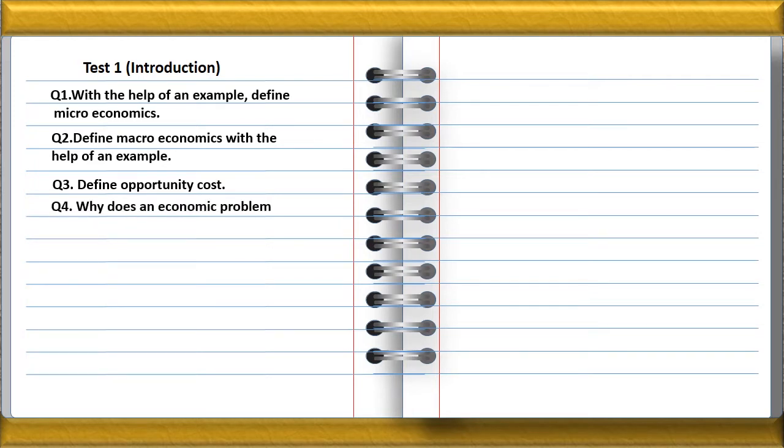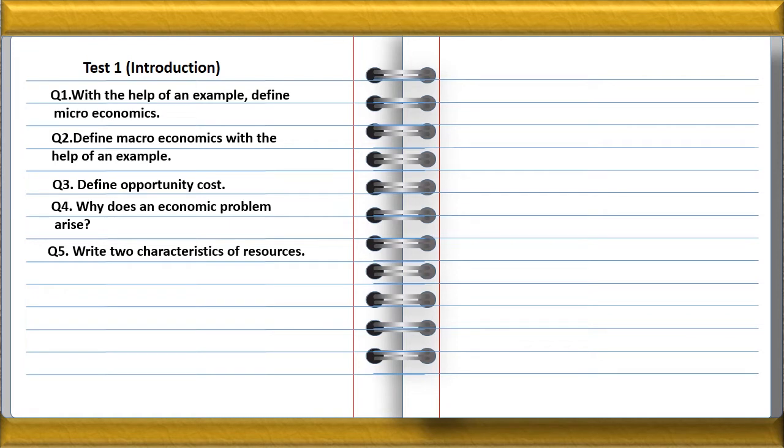Next question, why does an economic problem arise? Only in 1 mark we have to write down. So the answer will be: the problem of making choice because of scarcity of resources is called economic problem. So the question is clear, because in 1 mark this is more than sufficient.